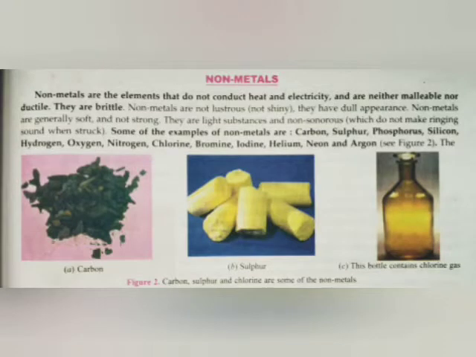Opposite to the nature of metals, non-metals are non-ductile and non-malleable, but they are brittle in nature. They are not shiny, they are not strong, and they do not have lustrous or sonorous properties. Many non-metals are shown in this picture which depict the above mentioned properties, opposite to the metals. Let's compare these properties of metals and non-metals in detail.